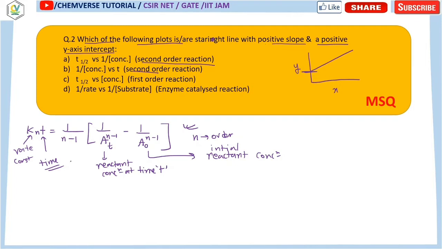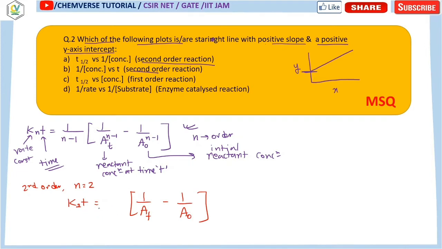Clear? Fine. Now from here, for a second order reaction, n has a value of 2. So k2 t is 1 by (2 minus 1) into [1 by At to the power 2 minus 1 minus 1 by A0 to the power 2 minus 1]. Now 2 minus 1 is nothing but 1, so I can erase it. So this is the expression for the rate.